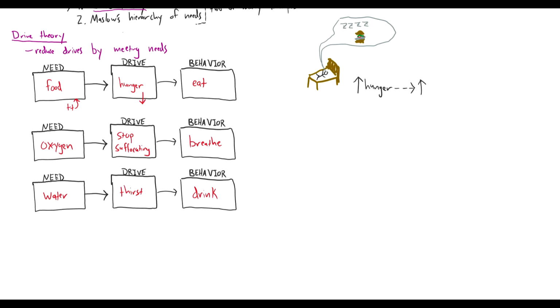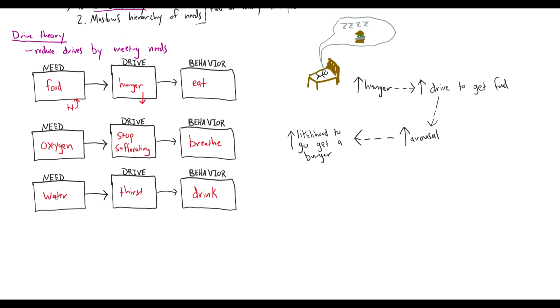Well, as your hunger increases, your motivation, the drive to go get food, is going to increase. So if you wake up and you're a little bit hungry, you're probably not going to get out of bed to go get food. But if you wake up and you're really hungry, you're probably going to go get food. So this drive to find food is correlated with an increase in your arousal, and this is going to increase the likelihood that you're going to go get the food.